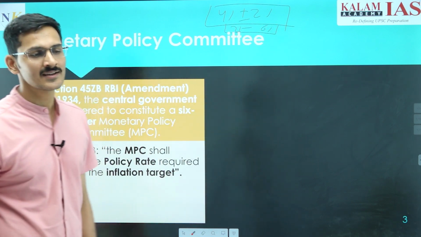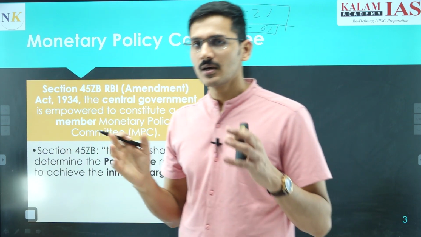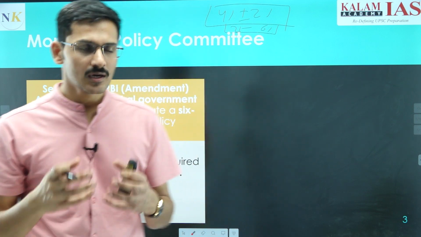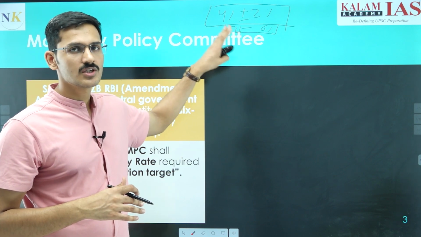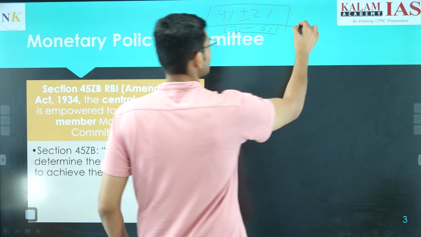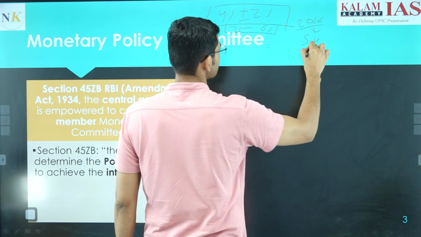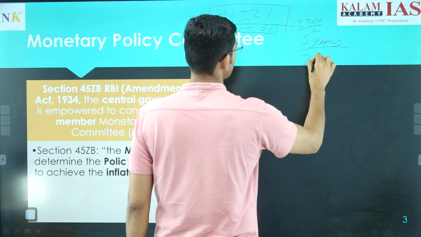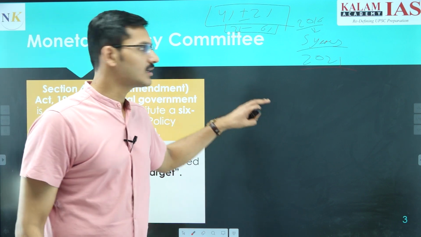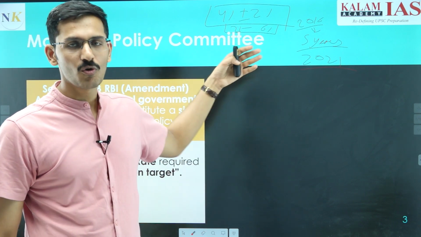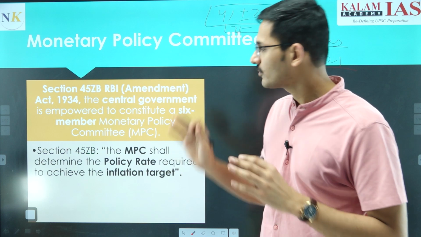Now, who has set this target? This target has been set by the Government of India and the Reserve Bank of India together. In 2016, they decided that the target of inflation for the next 5 years is going to be 4% plus minus 2%. And in 2021, the RBI and the Government of India again held a meeting, and they re-established the target of 4% plus minus 2% for the next 5 years. So, till 2026, the target remains the same for inflation.